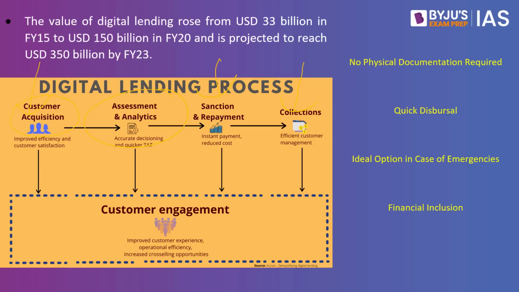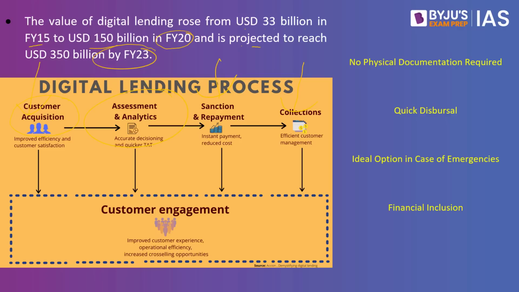If we look into the statistics, the value of digital lending rose from USD 33 billion in financial year 15 to USD 150 billion in the financial year 20, and it is projected to reach about USD 350 billion by the financial year 23. This basically means that digital lending utilizes the automated technology. What we have is algorithms for the decision making, customer acquisition, disbursement and recovery, and everything happens on a faster and a speedy process with much better lending cost as well.